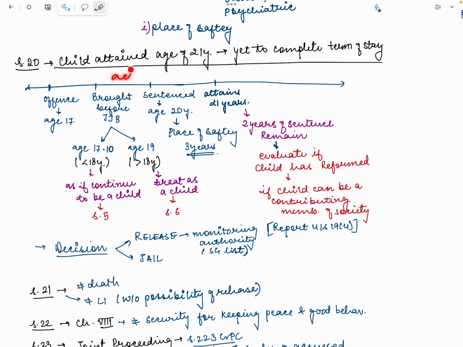Now he has become an adult during the inquiry. So if that happens, Section 5 says you treat him as if he continues to be a child.